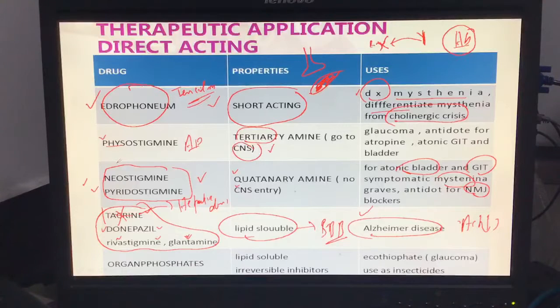Okay. Next, we'll be talking about the treatment of myasthenia gravis. The best drugs for myasthenia gravis are pyridostigmine and neostigmine. These two drugs I can apply for treatment of myasthenia gravis. But when a patient comes to you, you apply these, and the patient overuses these two drugs. What happens is that these two drugs actually increase acetylcholine. Now what happens to the patient? If the patient takes an overdose of these two drugs, the acetylcholine level is very high.